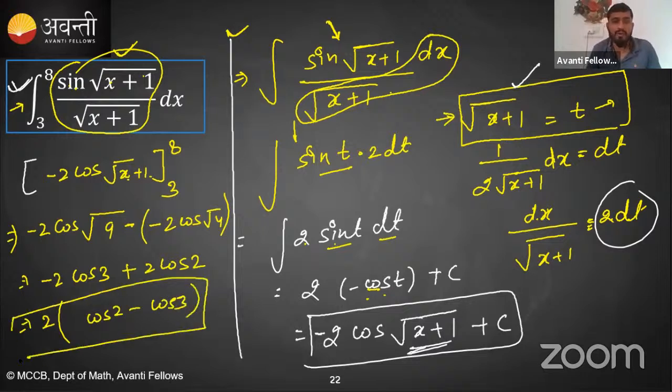This is the one way to solve it. The second method we will discuss when we discuss the substitution in definite integration. This is the substitution we have used in indefinite integration. Yes, we haven't changed the limit. Clear or not? So first of all, whatever the function is given, first you have to integrate it, then apply the limit. The integration of this function is this one. Is it clear?